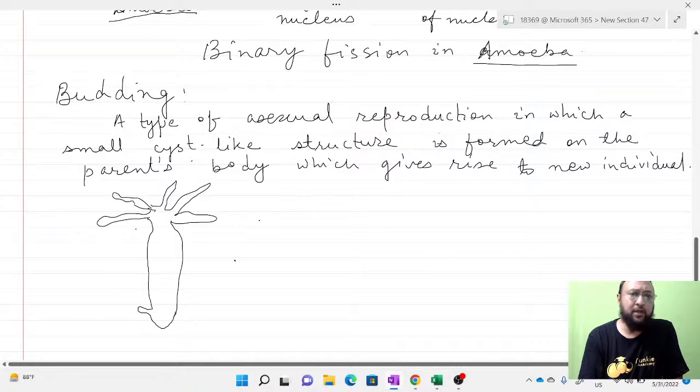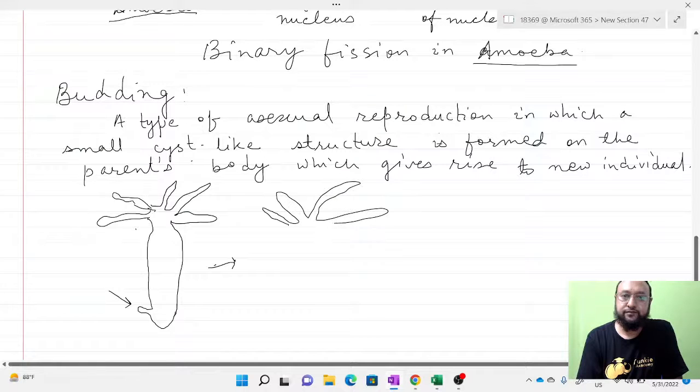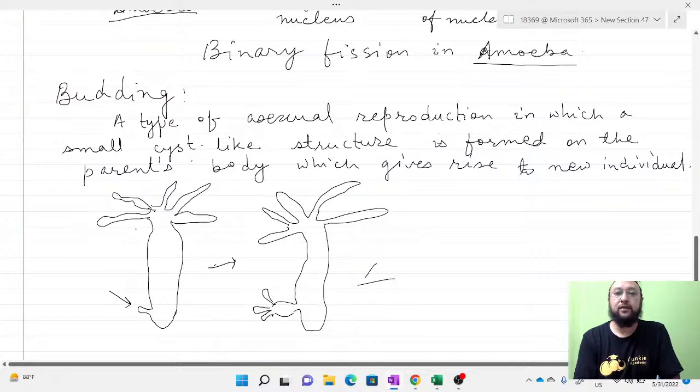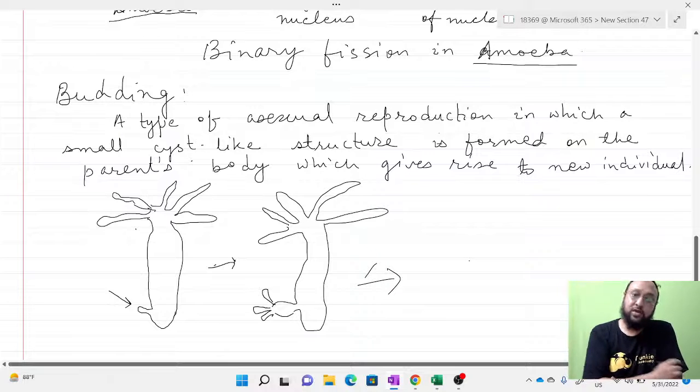So what will happen in the next stage? This bud, a small node-like or cyst-like structure, will grow. Then in the next stage, it will again grow a little bigger and also form a tentacle-like structure. Then this will detach from the parent body and form the new individual. So that is called budding.